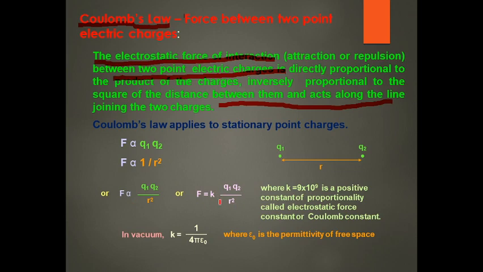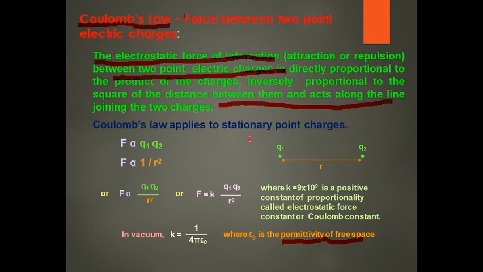K is known as a proportionality constant, involving the permittivity of free space, and its value is k equal to 1 by 4 pi epsilon naught, which is about 9 into 10 raised to 9. It is a positive constant of proportionality called the electrostatic force constant, or Coulomb's constant. So this is Coulomb's law.